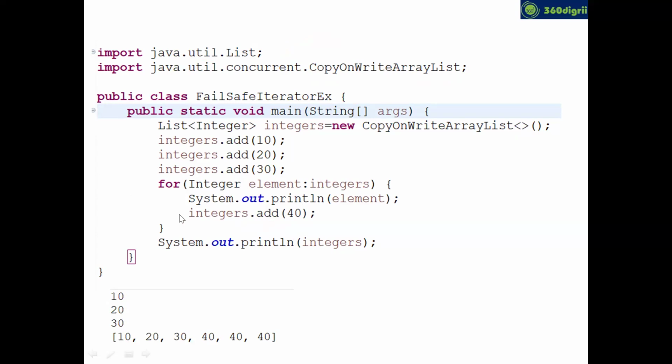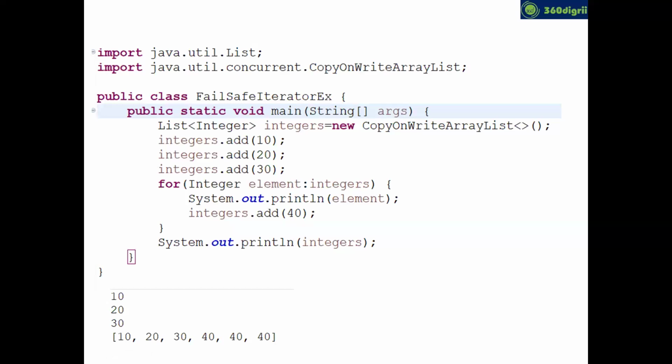and by using the for each loop. And on the down, you are printing all integers, right? You can see 10, 20, 30 are your original ArrayList elements, and 40 is added because the for each loop is iterated thrice. Now, maybe you can ask, what is the difference between the previous program and this program?